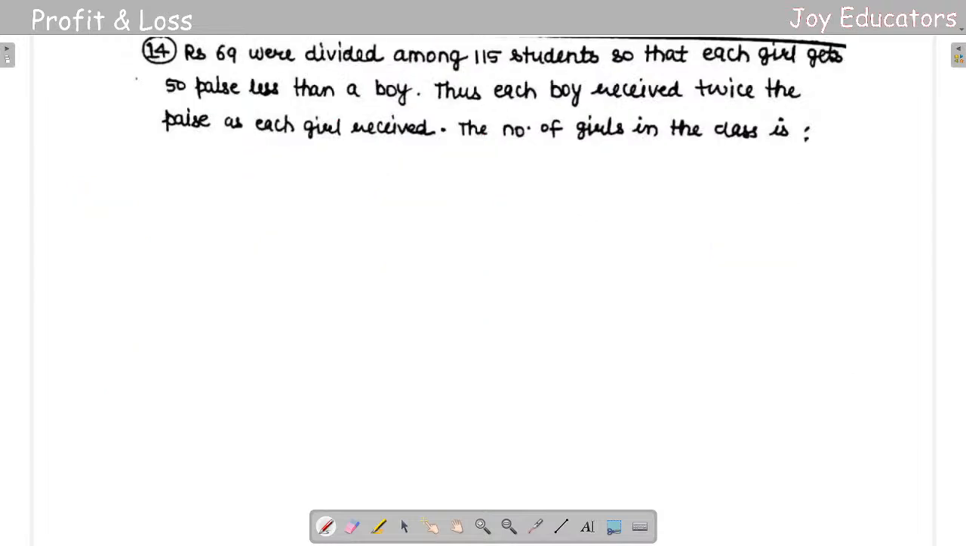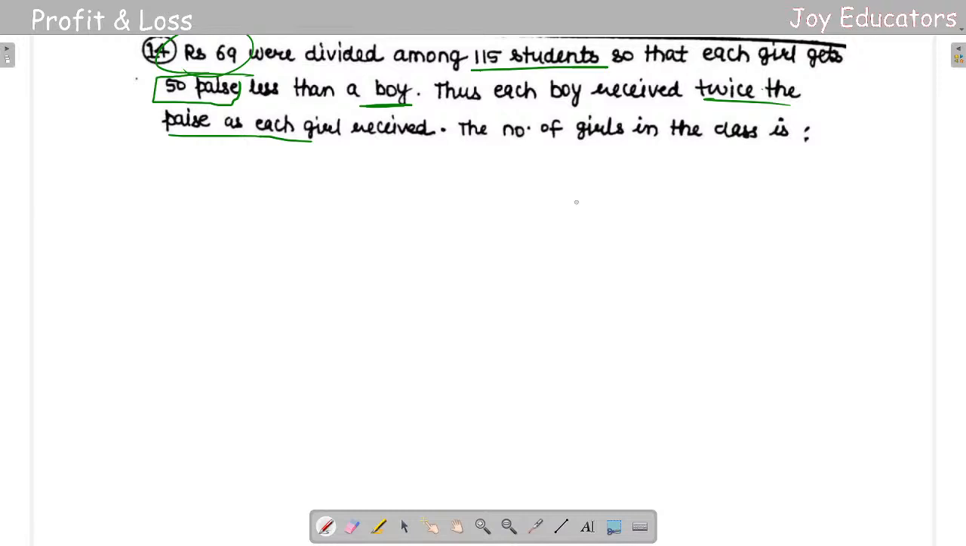So the 14th question: 69 rupees were divided among 115 students so that each girl gets 50 paisa less than a boy. Thus, each boy receives twice the paisa as each girl receives. So indirectly they're saying that if each girl is getting 50 paisa less, the boy is getting 1 rupee, right? So it's an assumption: if a girl is getting X, a boy is getting 2X.